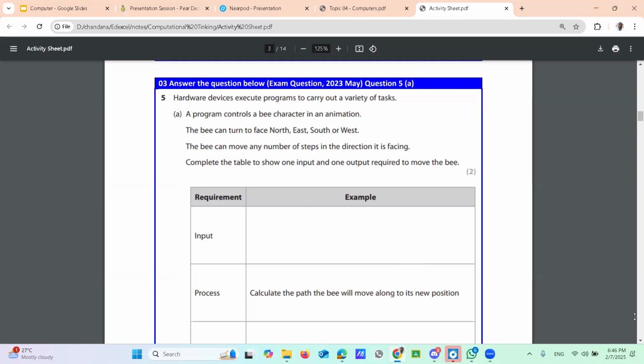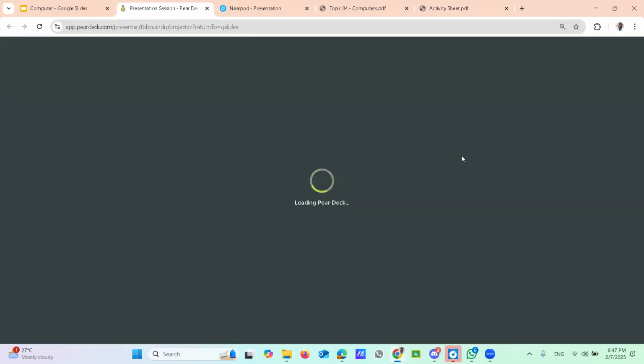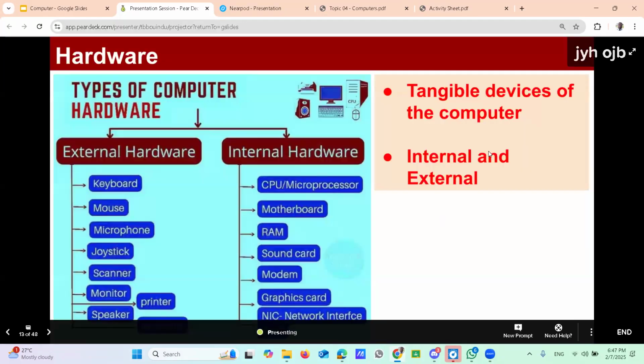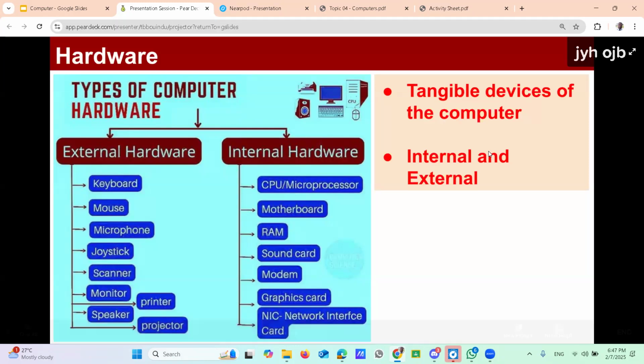Right now, before moving to the next part, back to the presentation again. Can you see the presentation now on your computer also? Yes, sir. Now follow the presentation here.